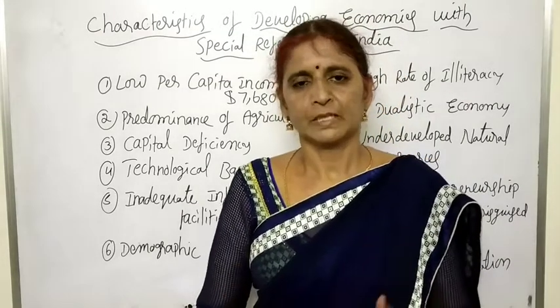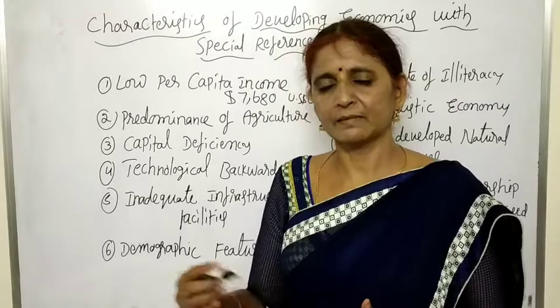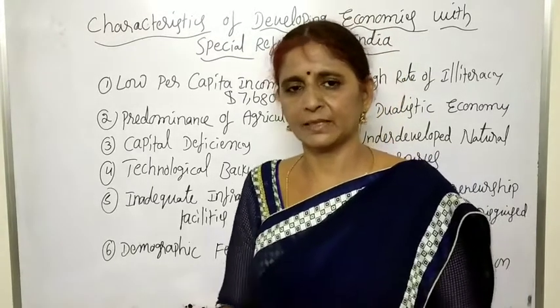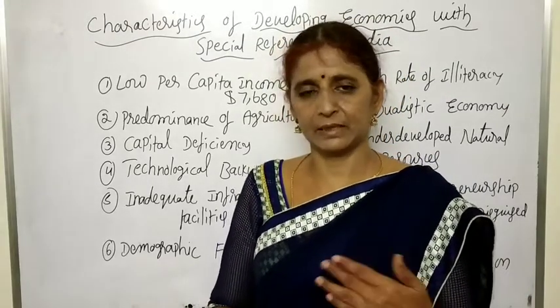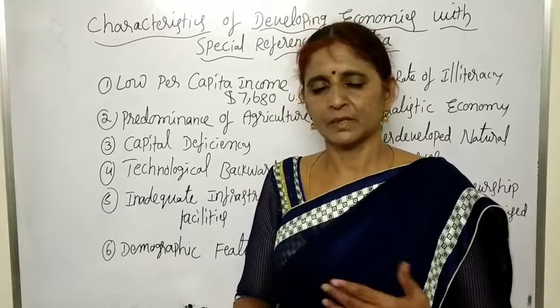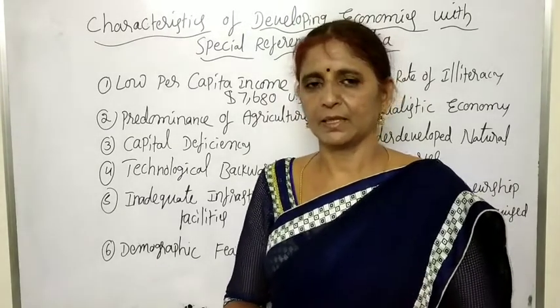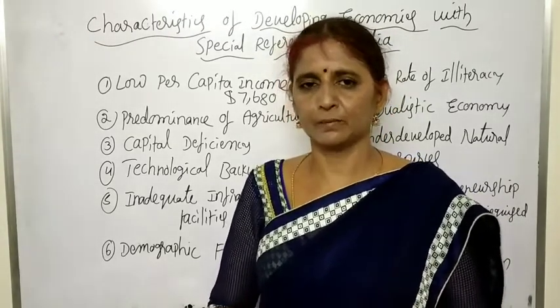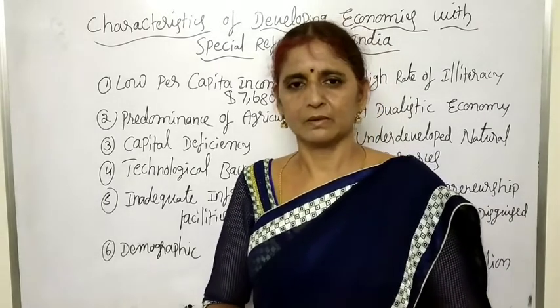Also in the developed countries, the life expectancy is nearly 75 years. In developing countries, it is only 51 years. Now in our India, the life expectancy has somewhat improved, to 69 years.